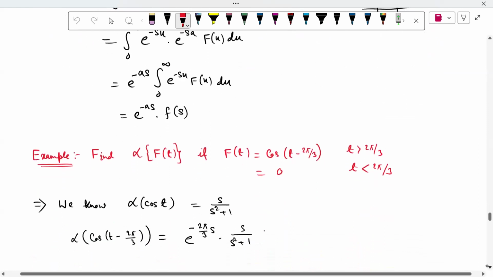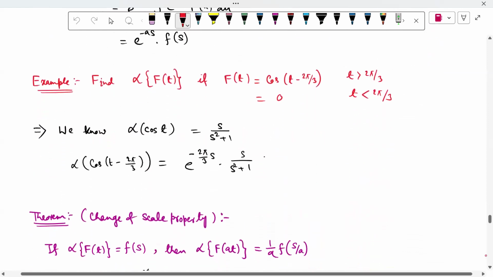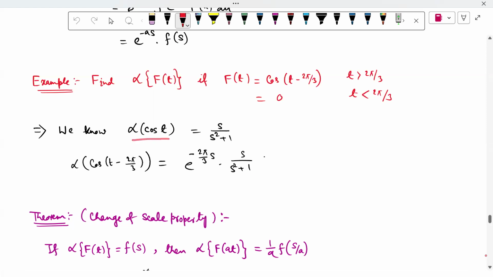Example: find the Laplace transform of f(t), where f(t) equals cos of (t minus 2 pi by 3) if t is greater than 2 pi by 3, and 0 if t is less than 2 pi by 3. We know the Laplace transform of cos t is given by s by s square plus 1. Now we want to find cos of (t minus 2 pi by 3), so we use the previous theorem, the second translation property.